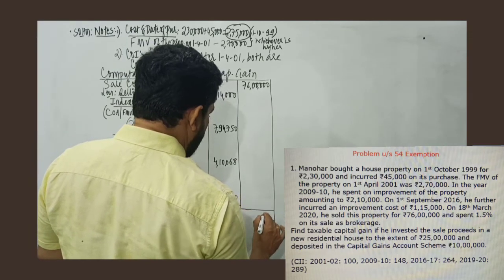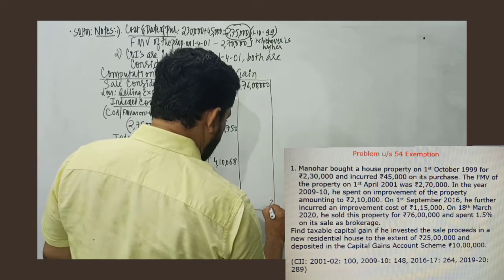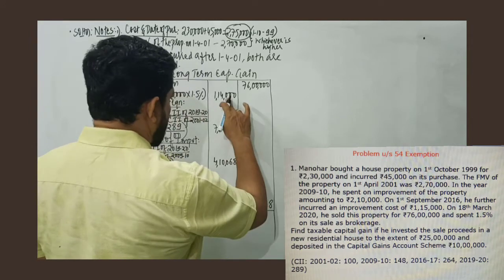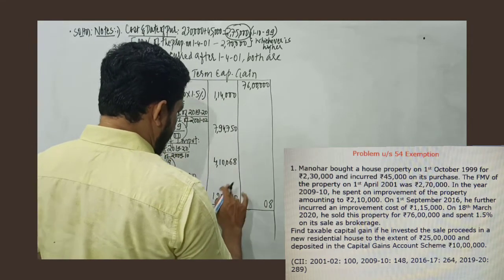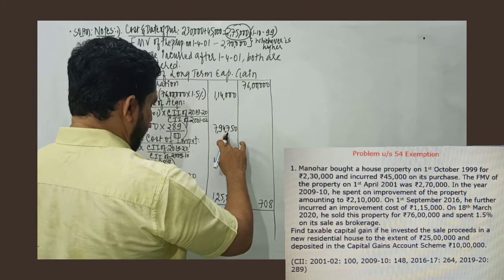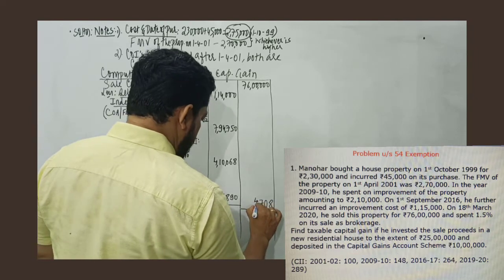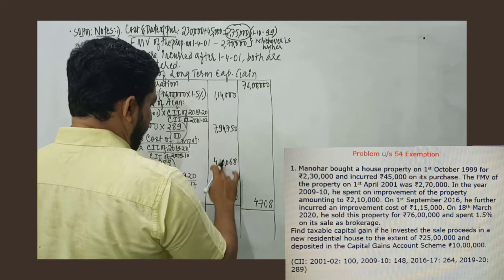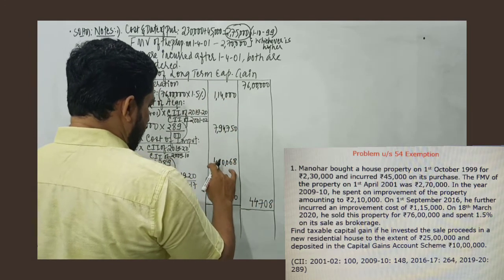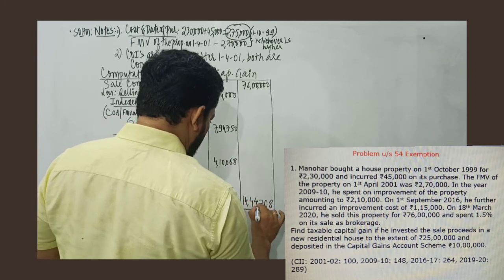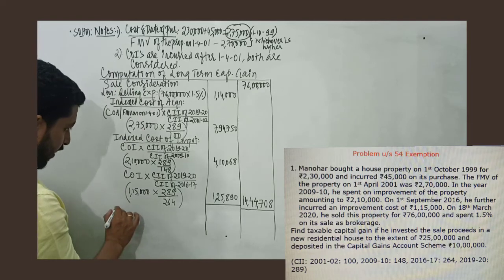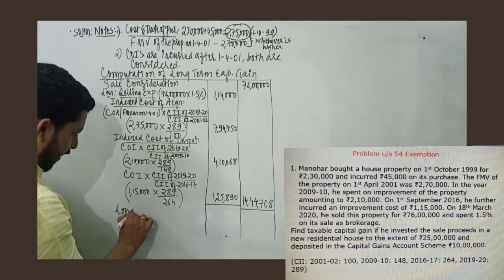We total these values and we deduct. So we get 8, then 5 plus 6 is 11, 11 plus 9 is 20, so 0, 2. 7 plus 2 is 9, 9 plus 8 is 17, so we get 7, 1, 5. 5 plus 4 is 9, plus 5 is 14. So you get 14,44,708. We get over here the long-term capital gain.